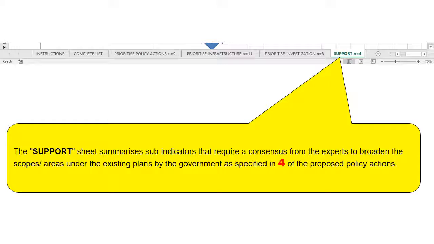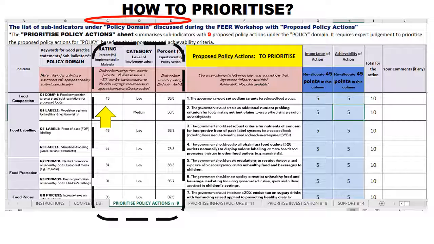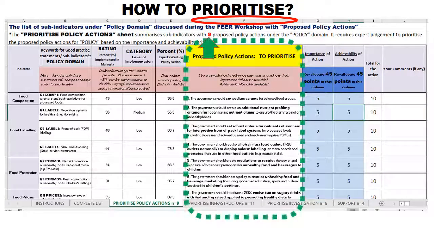Lastly, the Support tab summarizes sub-indicators that require a consensus from the experts to broaden the scope or area under the existing plan by the government, as specified in 4 of the proposed policy actions. If you refer to the Prioritize Policy Action tab, columns C, D, and E show the rating, category level of implementation, and percentage of experts wanting policy action. Column F is the list of policy actions proposed by the experts to the government.